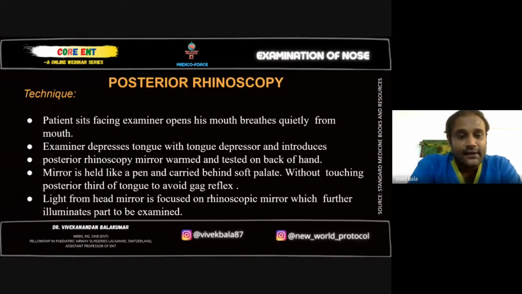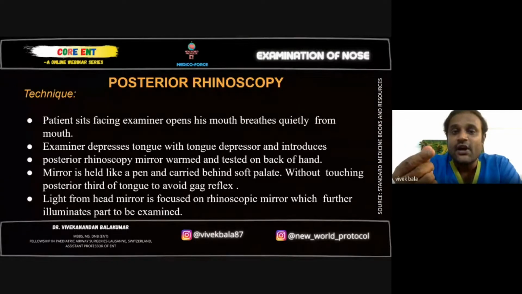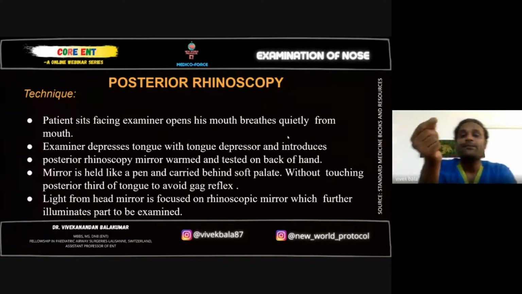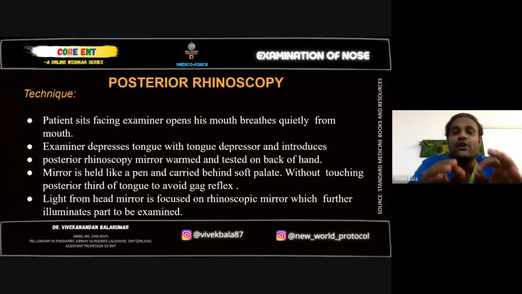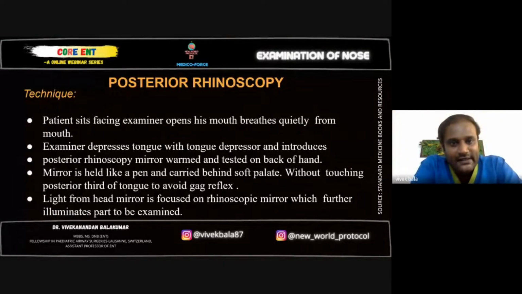Go all the way till the uvula, turn the mirror slowly, go behind the uvula. In this way, you will not touch the posterior pharyngeal wall. If you directly go with the mirror facing the palate of the patient and hit the posterior pharyngeal wall, he will have a gag reflex.